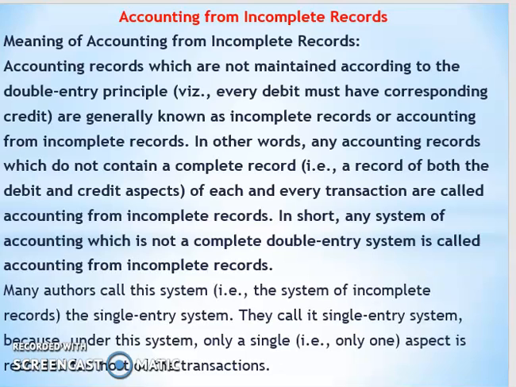In short, any system of accounting which is not a complete double entry system is called accounting from incomplete records. However, the name single entry system is not the correct name for this system, because this system does not imply that only one aspect is recorded. In fact, under this system, though only one aspect is recorded for most of the transactions, for some transactions both the aspects are recorded, and for a few transactions none of the aspects are recorded.